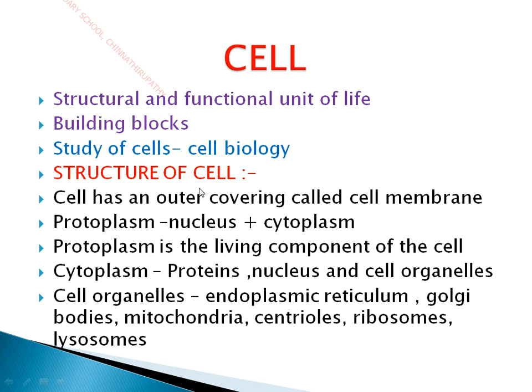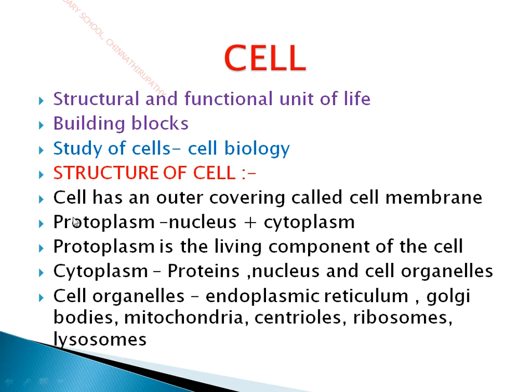Coming to the structure of a cell, all cells have an outer covering called the cell membrane, or plasma membrane. The plasma membrane is mainly meant for protecting the inner components of the cell, and another function of the plasma membrane is transportation of substances between the cells.